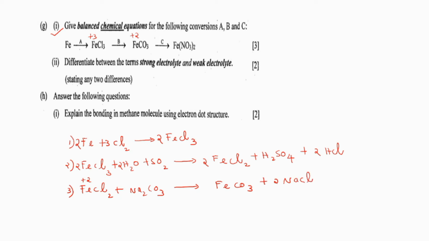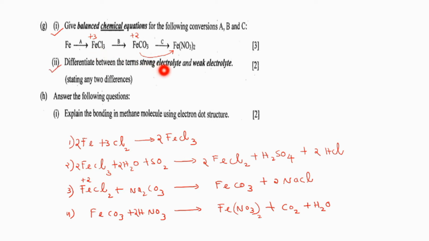Got it? Now again, how can you convert ferrous carbonate into ferrous nitrate? Easy. You add dilute nitric acid to that. If you are adding dilute nitric acid, what will be the product obtained? You will be getting ferrous nitrate, Fe(NO3)2. Whenever you are adding a dilute acid to a carbonate, you will be getting carbon dioxide and water as other products of the reaction. Got it? Yeah. Read the next one.